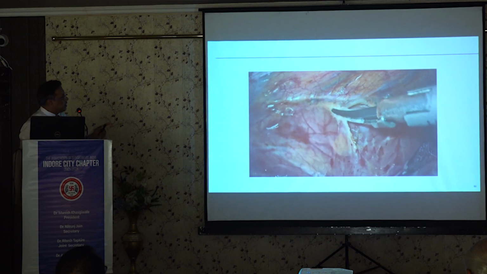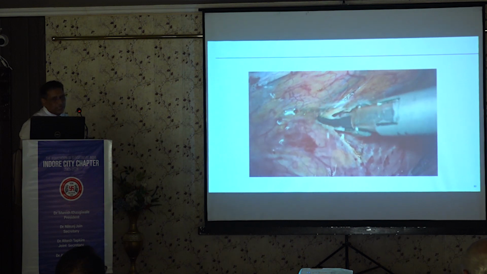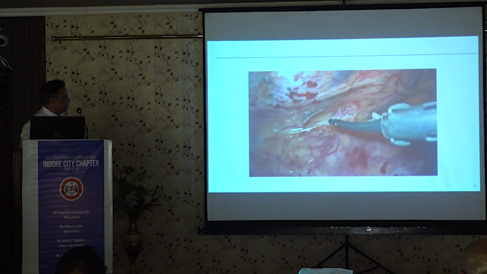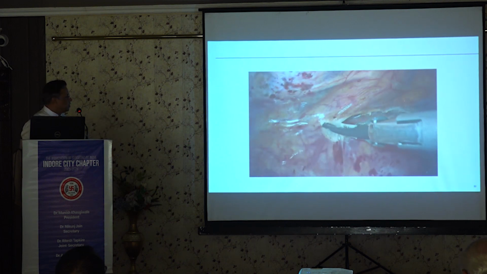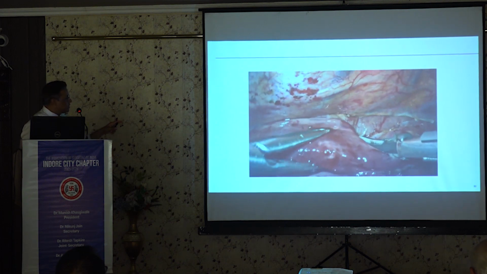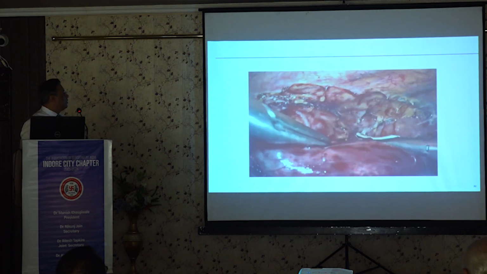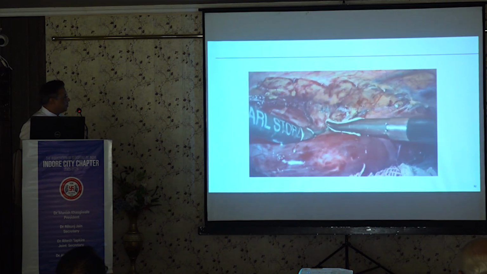Now we have started doing the dorsal dissection, that is the dissection between the esophagus and the aorta, that is on the other side of the esophagus, away from the surgeon. So we need to divide the entire mediastinal layer right from the level of azygos vein to the level of inferior pulmonary ligament and lower down.